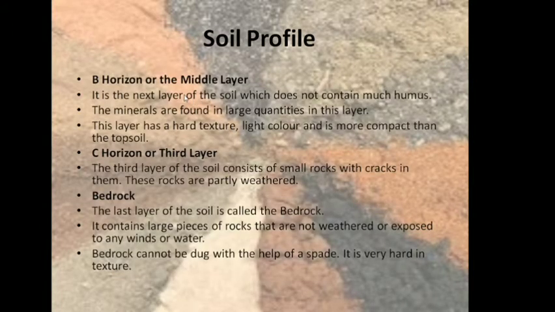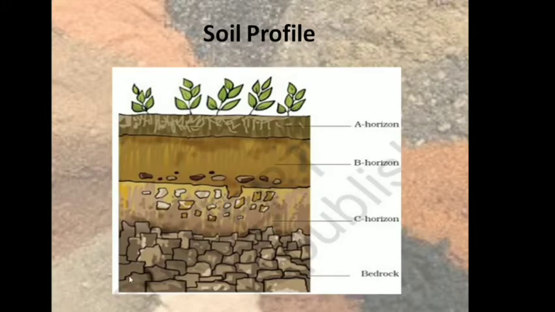Okay, next we go to the B horizon or the middle layer. It is the next layer of the soil which does not contain much humus. The minerals are found in large quantities. The layer has hard texture, light color and is more compact than the topsoil. So if you see the B horizon, it has less humus, more minerals, and the rocks are also quite hard in comparison to the A horizon.